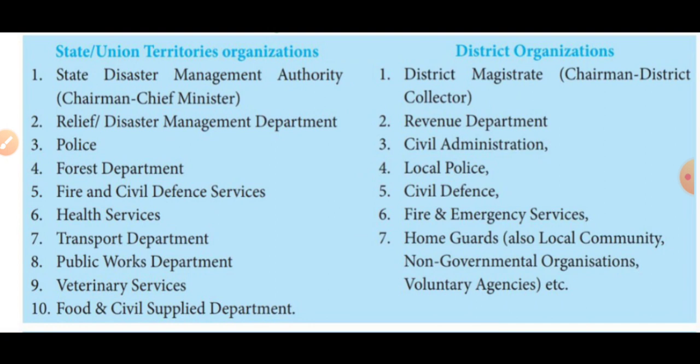Then the district organizations are the district magistrate, that means the chairman of the district, and the collector, then revenue department, civil administration, local police station, civil defense, fire and emergency services, and home guards, that means the local community. These organizations do services before, during and after disaster. Students, that's all for this lesson. Can you understand, students? Shall we recall the points?